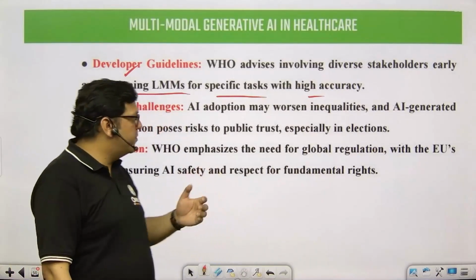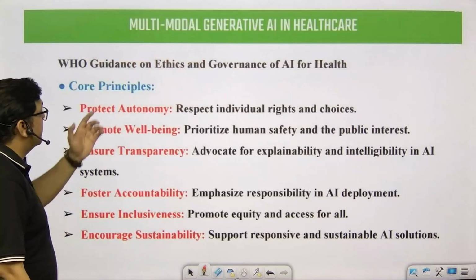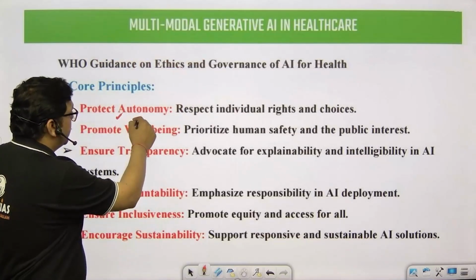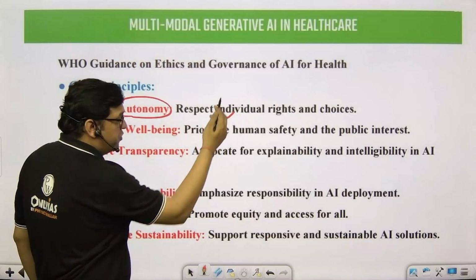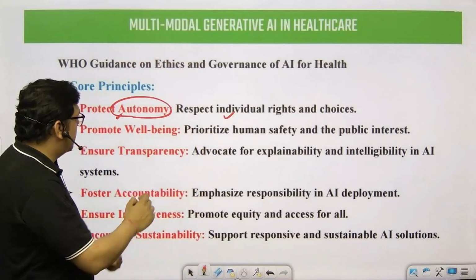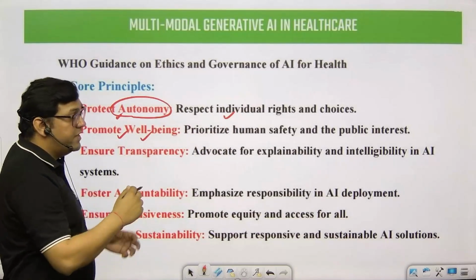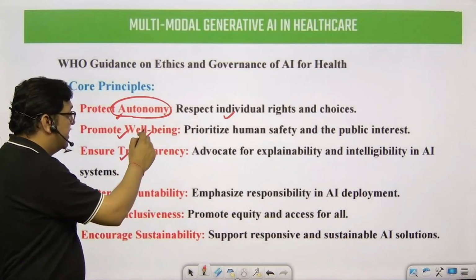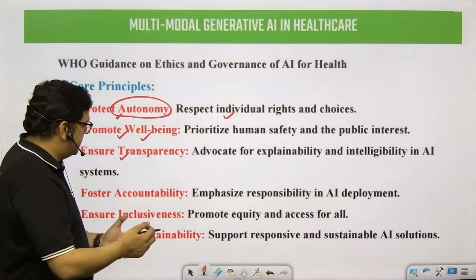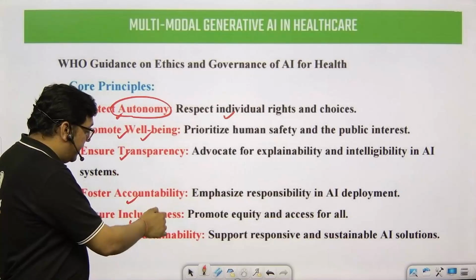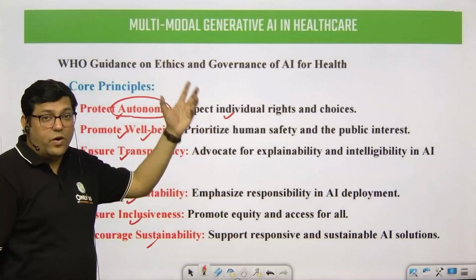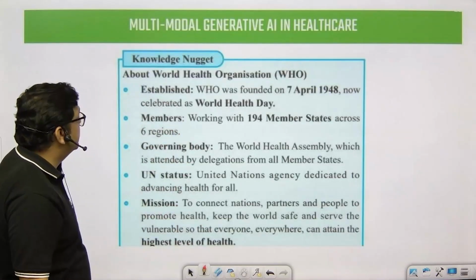So students, the core principles related to this particular topic are that we need to protect autonomy and respect individual rights, which is related to the ethical aspect of the topic. We must promote the well-being of the patient, and public interest is important. We must ensure transparency in the system and foster accountability, inclusiveness and sustainability while using the artificial intelligence system.